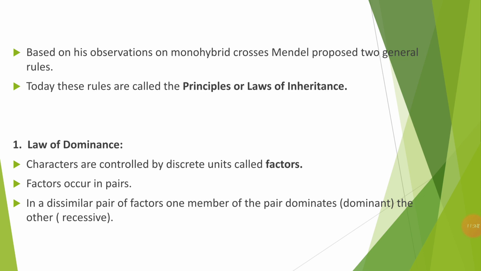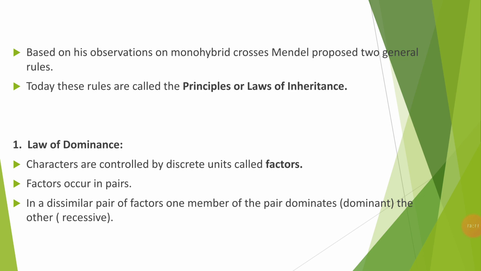So after the monohybrid cross, he has stated two rules. One is the law of dominance. According to the law of dominance, characters are controlled by discrete units called factors. Every character is controlled by a factor, that is a gene, and these genes always occur in pairs. In a pair there are two alleles. Whenever these alleles are dissimilar, that is in the heterozygous condition, only one allele will be capable of expressing its character and that is said to be dominant, and the other, which fails to express the character, is said to be recessive.